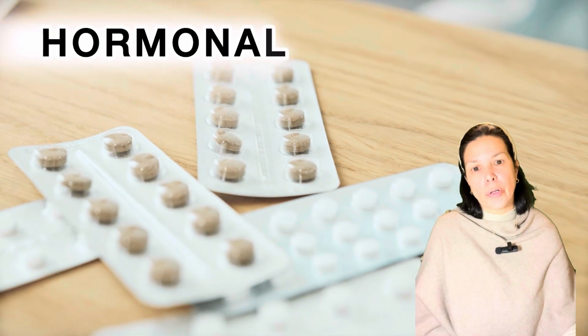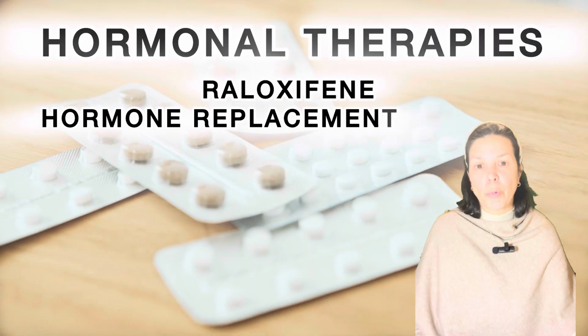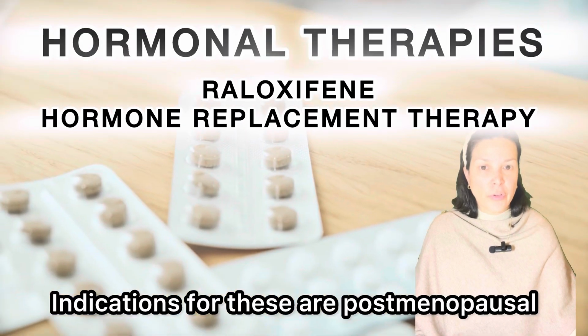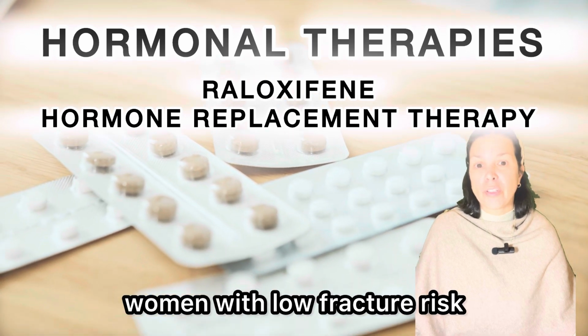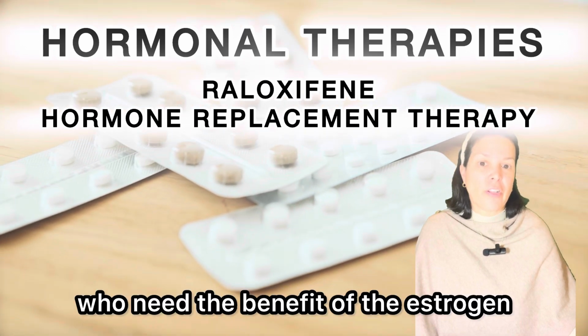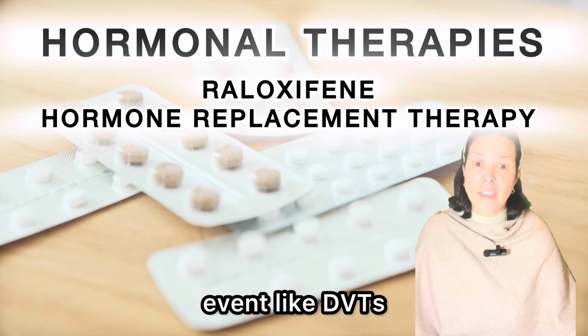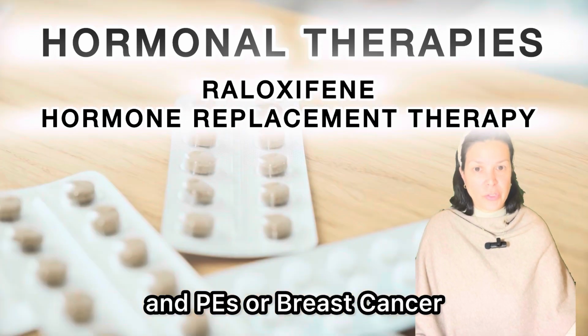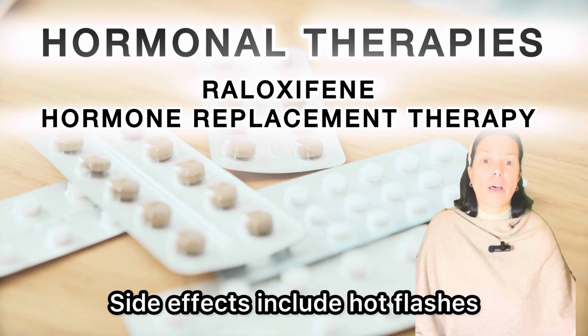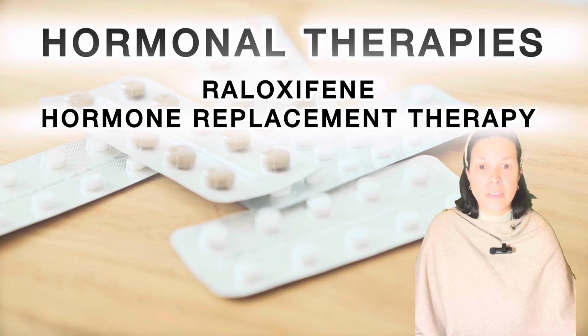Number 4 are hormonal therapies like raloxifene and hormone replacement therapy. Indications for these are postmenopausal women with low fracture risk who need the benefit of the estrogen. Contraindications are history of thromboembolic events like DVTs and PEs, or breast cancer. Side effects include hot flashes and thromboembolic events.